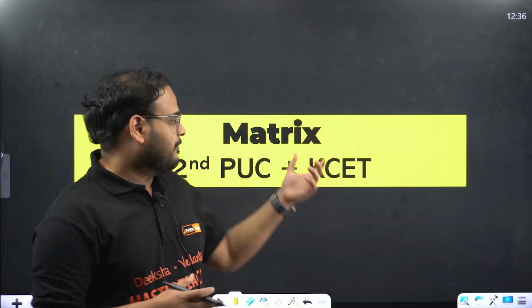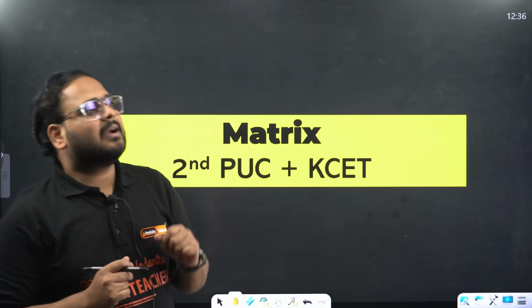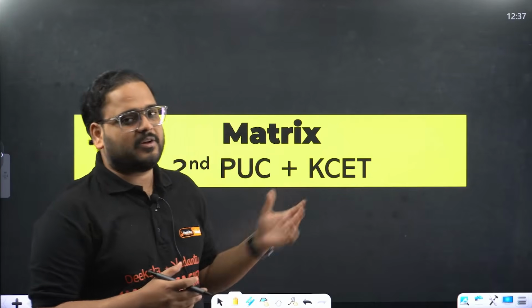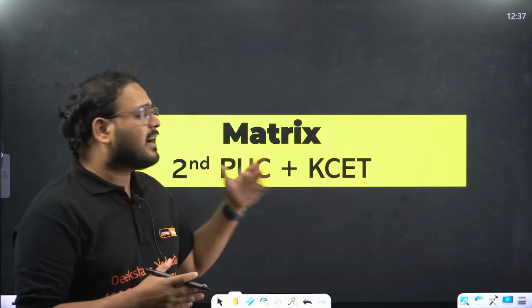And again, when I say 4, 5, I don't mean it used to come 4, 5 years back. No, the last year paper, if you go and check it out, you'll find a minimum of 4 questions from this chapter. I think it was 5, but let me just be safe and say a minimum of 4 questions came from this chapter in CET 2026. How is that? Okay. And for boards, again, 8 marks, 9 marks, something like that is the weightage for this chapter as well. So you can understand importance is there.